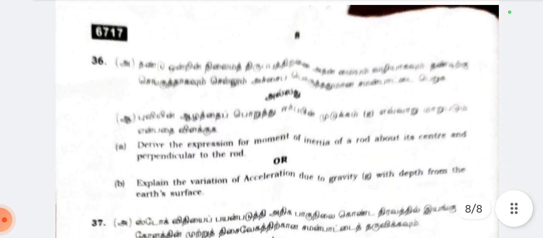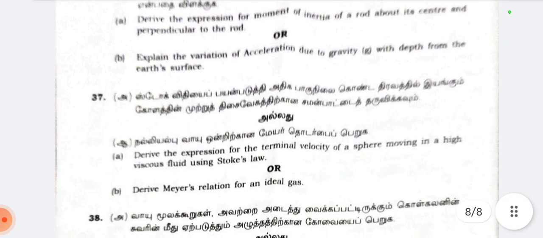36th question, derive the expression for moment of inertia of a rod about its center and perpendicular to the rod, or explain the variation of acceleration due to gravity g with the depth from the earth's surface.